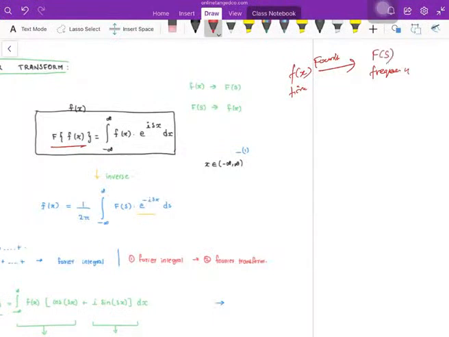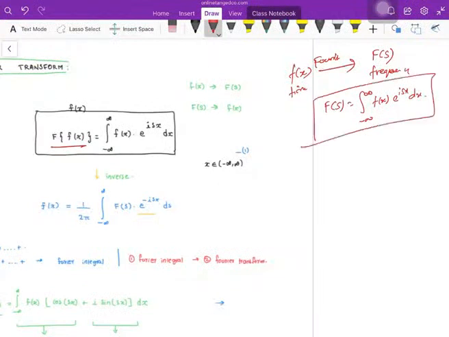This is the formula for Fourier transform, guys.